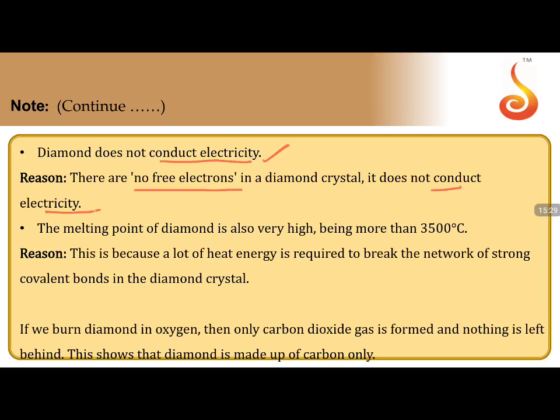The melting point of diamond is very high. Why wouldn't it be? A giant polymeric structure is there. According to the concept of melting point or boiling point, we should always understand how much energy is required to isolate two constituent particles from each other.